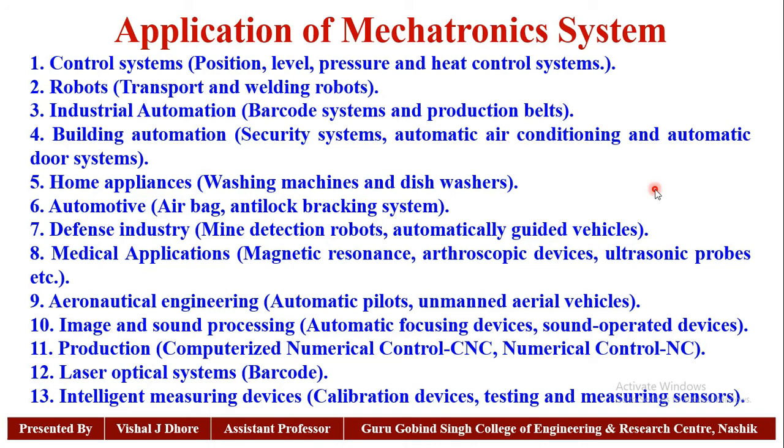Production: CNC machines, NC machines. Laser optical systems such as barcode, and last one is intelligent measuring devices, calibration devices, testing and measuring sensors. So we just quoted a few examples of mechatronic systems. There are a lot of applications of mechatronic systems.